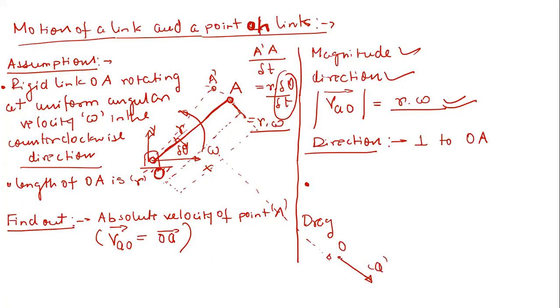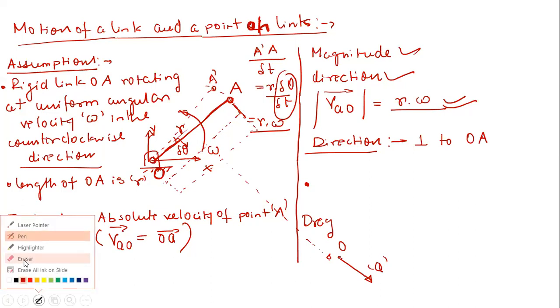Now just tell me quickly, is there any mistake I am making here? The direction. Why the direction? The direction will be just the opposite of this. Yes, what is the reason? Sir, because it is rotating counterclockwise. Counterclockwise direction, very good. So now just remember.